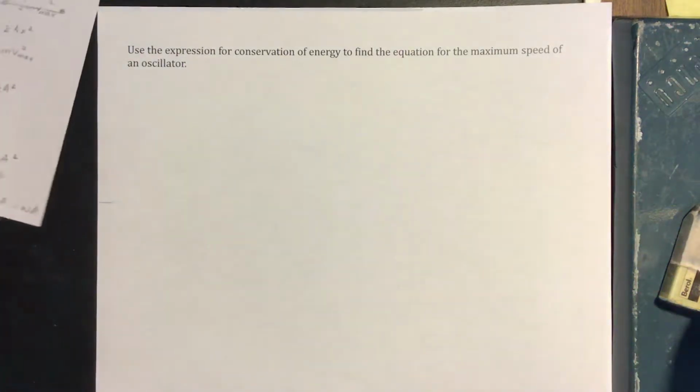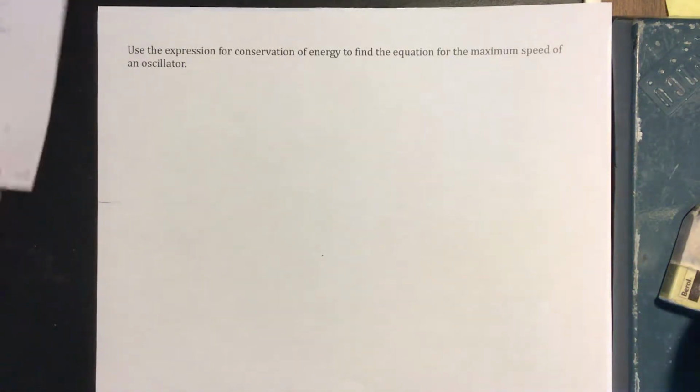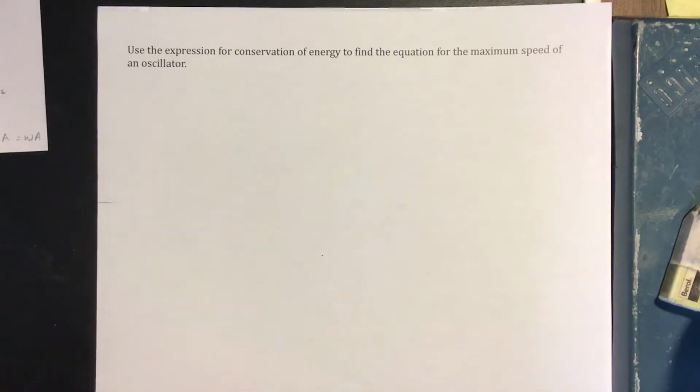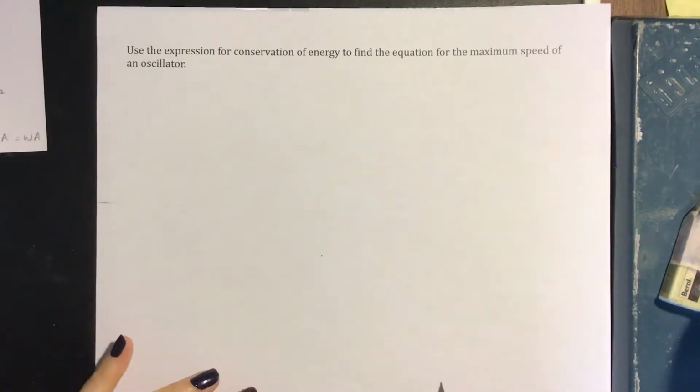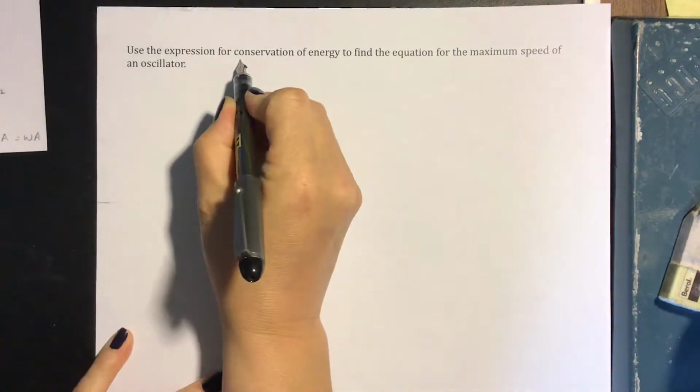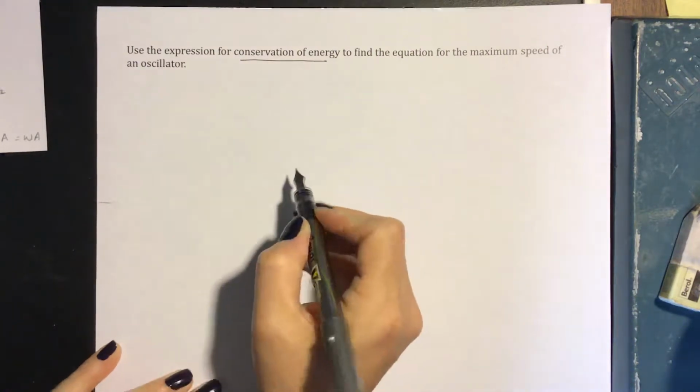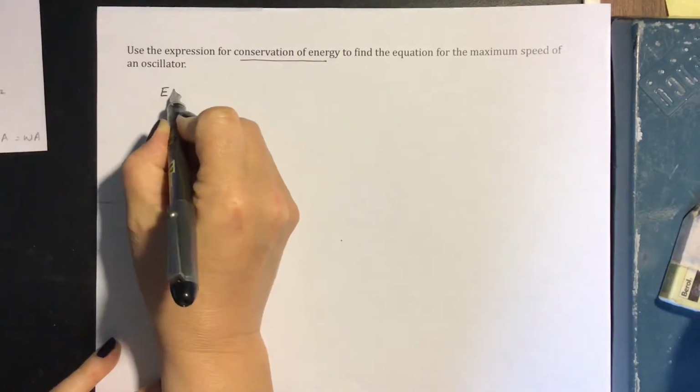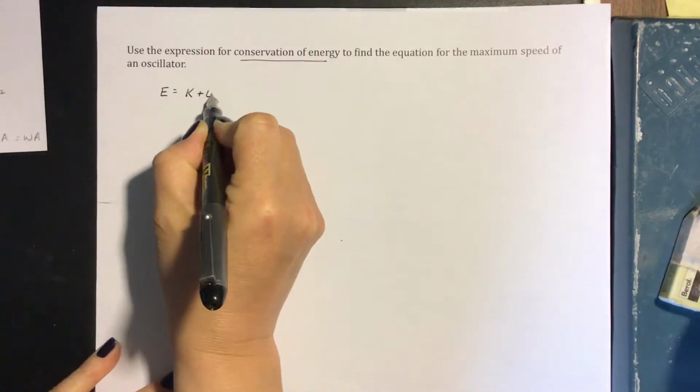Use the expression for conservation of energy to find the equation for the maximum speed of an oscillator. And this means an oscillator moving in simple harmonic motion. So let's think about this, conservation of energy. We know that mechanical energy is kinetic energy plus potential energy. So in general, for an oscillator,